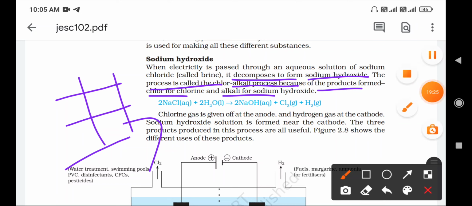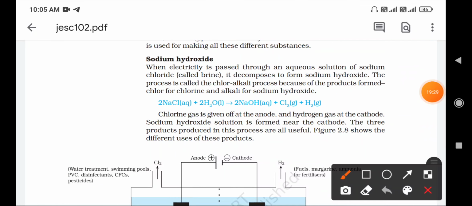Again, you have to write the chemical reaction. Here you take the brine solution of sodium chloride, NaCl, in the aqueous solution, means in the form of liquid, plus H2O, that is water, and it forms sodium hydroxide NaOH, with chlorine gas and hydrogen gas liberated. Chlorine gas is given off at the anode and hydrogen gas at the cathode. So this is the simple experiment here.